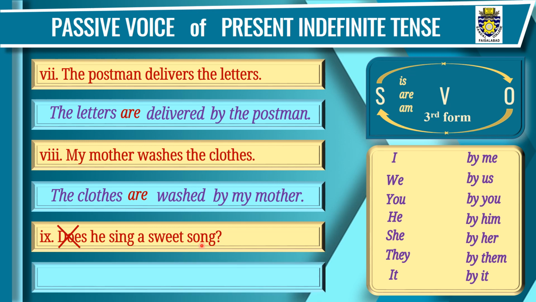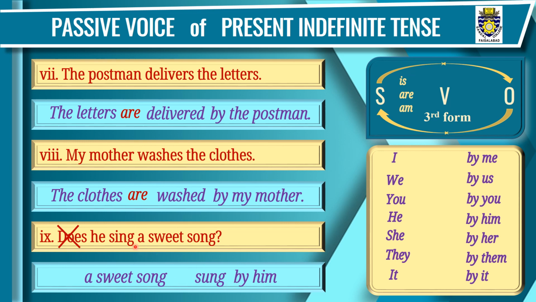Step 1, that is this object will take the place of this subject. We'll write a sweet song in the beginning of the sentence. Step 2, this subject he will take the place of this object. We'll write by him at the end. In step 3, third form of this verb sing, that is sung. Sentence becomes a sweet song sung by him. A sweet song is singular, so we'll use is here. A sweet song is sung by him.